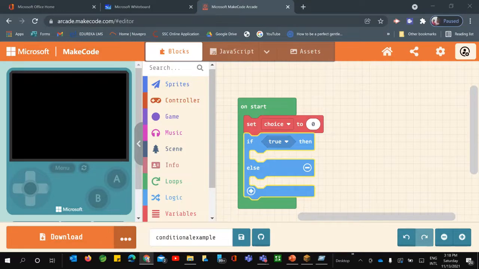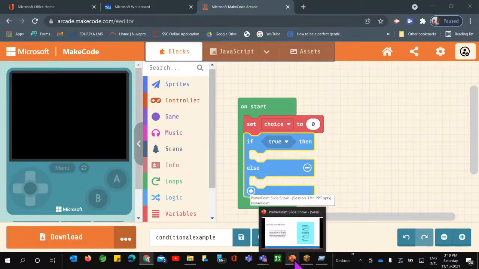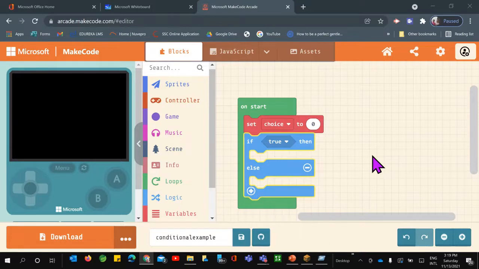Right. And then step 3. Now, what does step 3 say? We already discussed the 3 logical gates here, that is and, or, not, right?